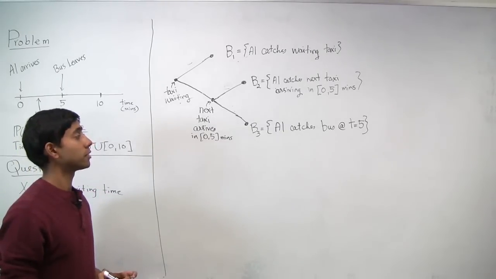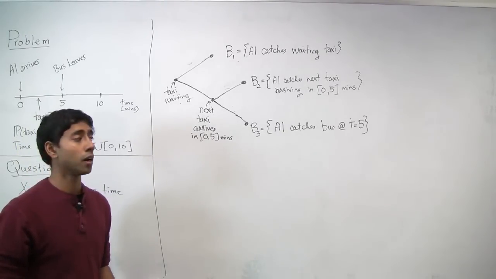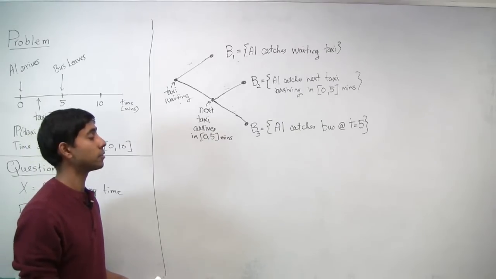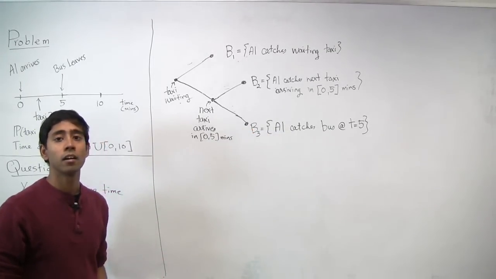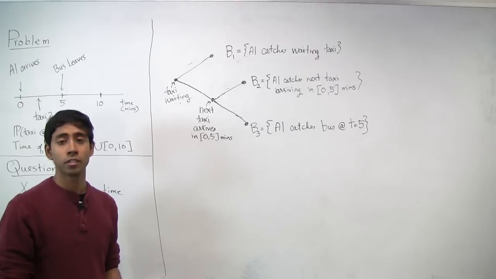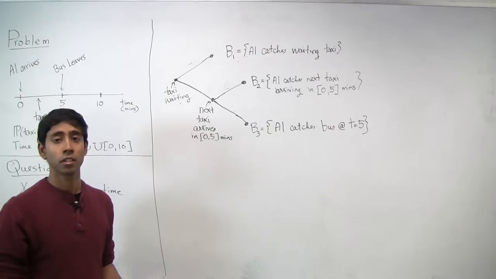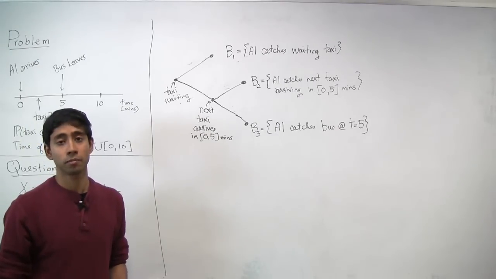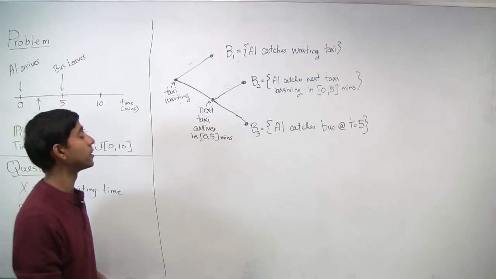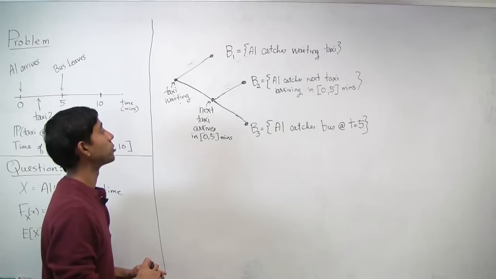Notice that these three events are disjoint. Al catching the waiting taxi means he can't catch the bus or the next arriving taxi. And it also covers the entire set of outcomes. So in fact, B1, B2, and B3 form a partition. Let's look at the relevant probabilities.